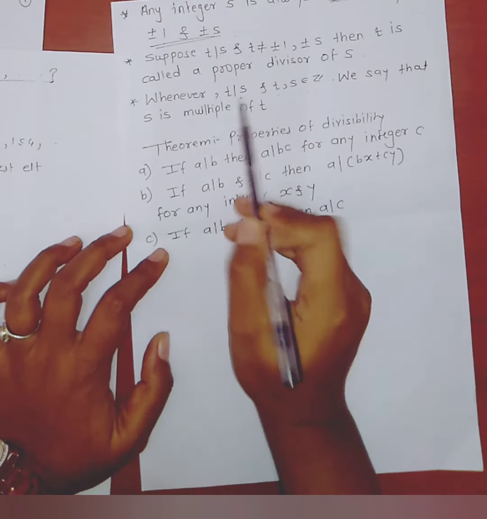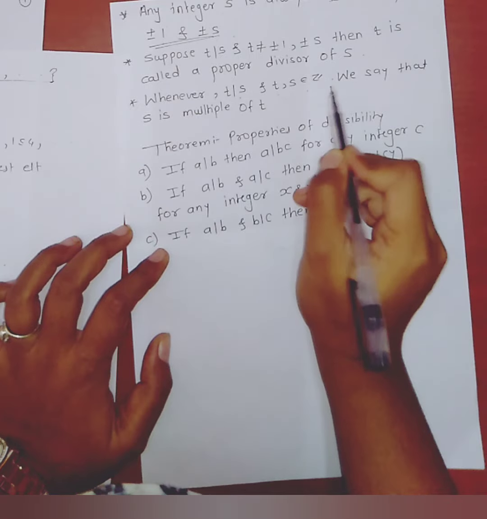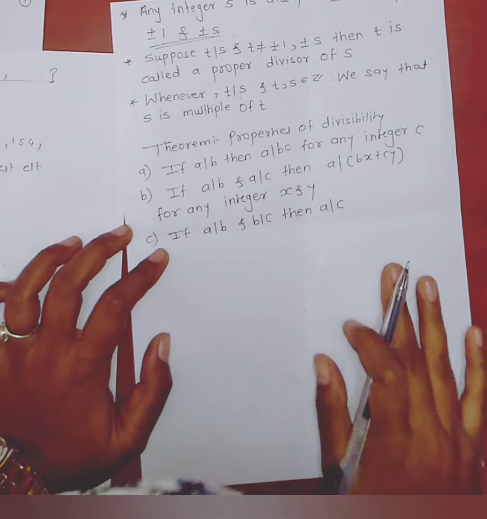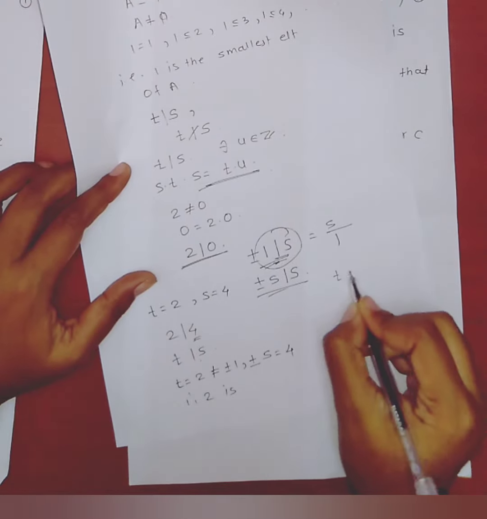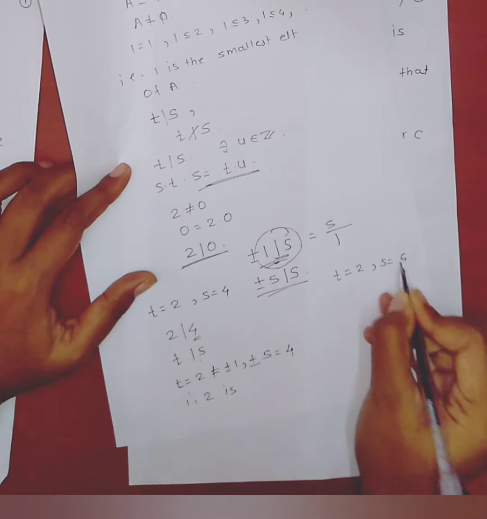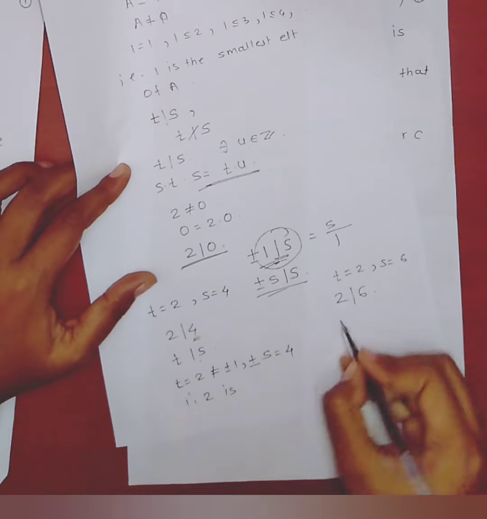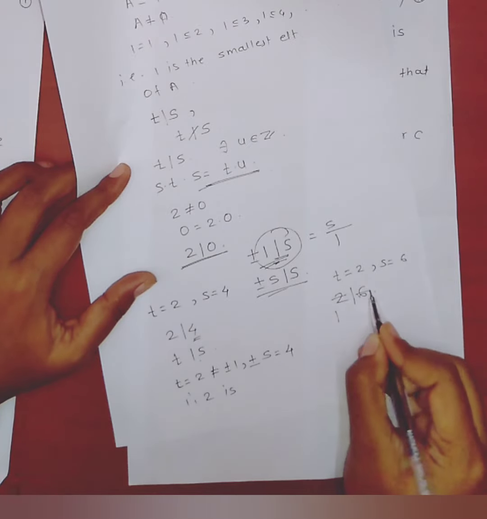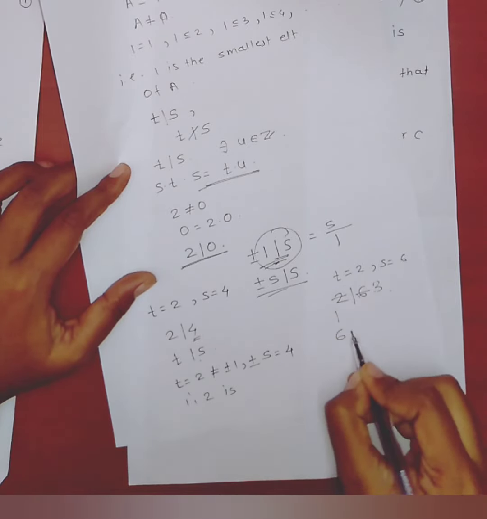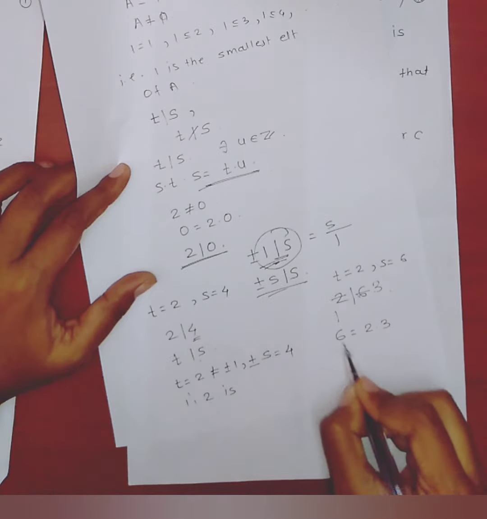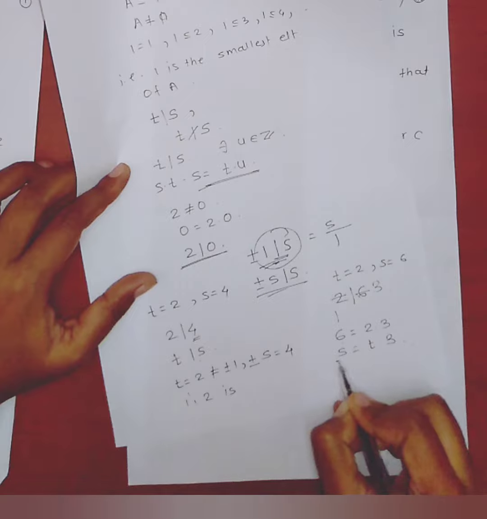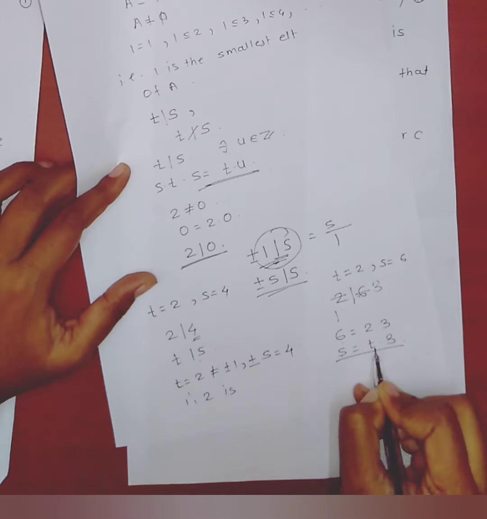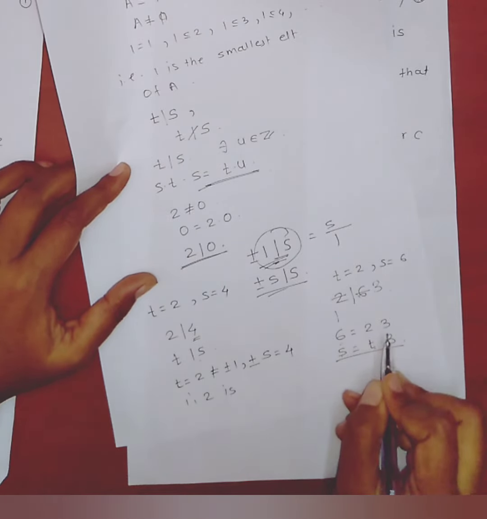Whenever t divides s and t, s belong to Z, we say that s is a multiple of t. Take t equal to 2, s equal to 6. 2 divides 6. 2 ones are 2, 2 threes are 6. 6 can be written as 2 into 3, where 6 is s, 2 is t, t into 3, meaning s is a multiple of t, or 6 is a multiple of 2.